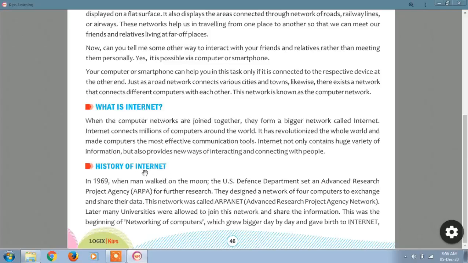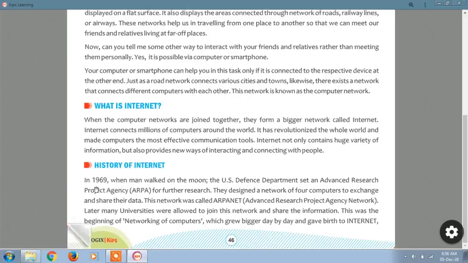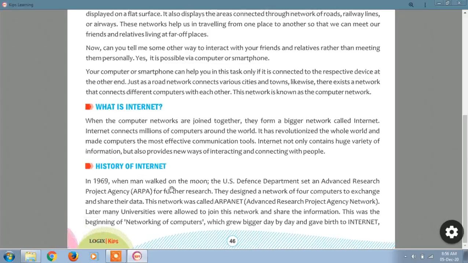Now, what is the history of the internet? In 1969, when man walked on the moon, I hope you know the person who first landed on the moon. His name is Neil Armstrong. Neil Armstrong was the first person to land on the moon, in 1969.